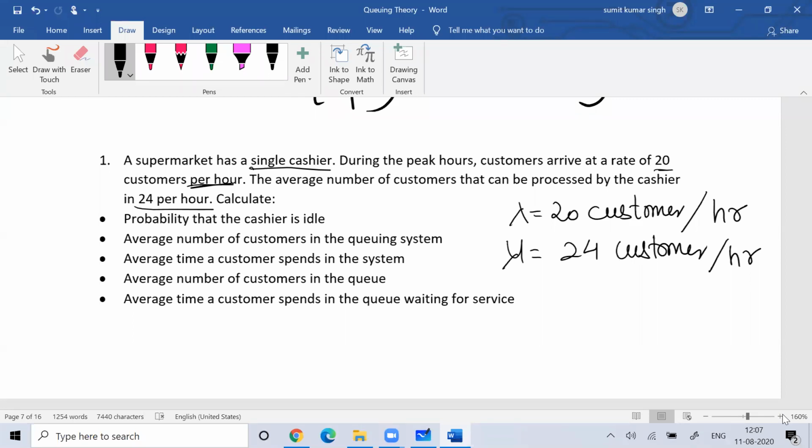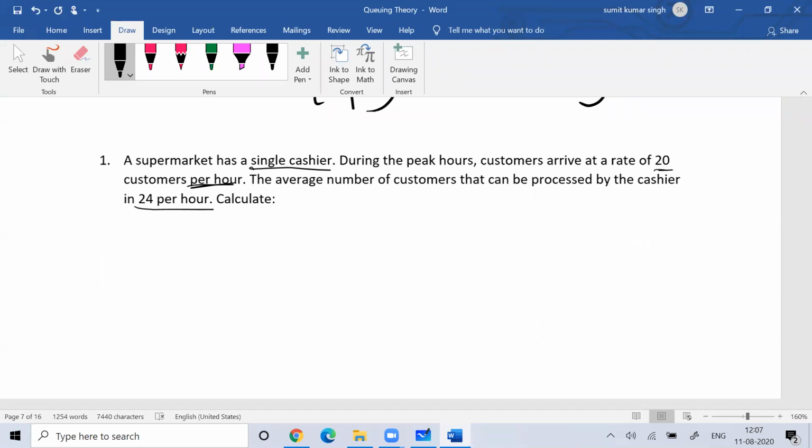Now the first question is the probability that the cashier is idle. This is the first question which you need to solve.